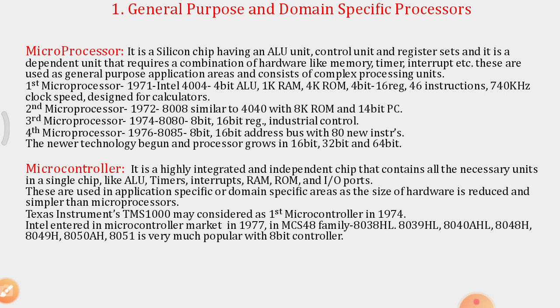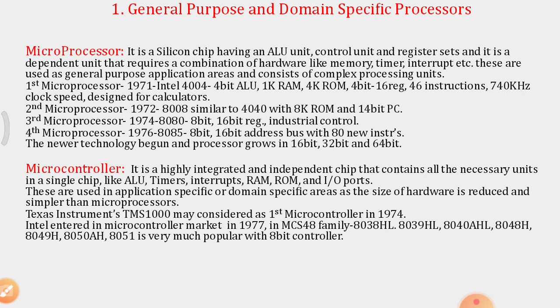The second microprocessor was developed in 1972 by the same Intel, called the 8008, which was similar to the 4040. It included 8K ROM and had a 14-bit program counter. The third microprocessor was in 1974, the 8080, an 8-bit microprocessor with 16-bit registers.